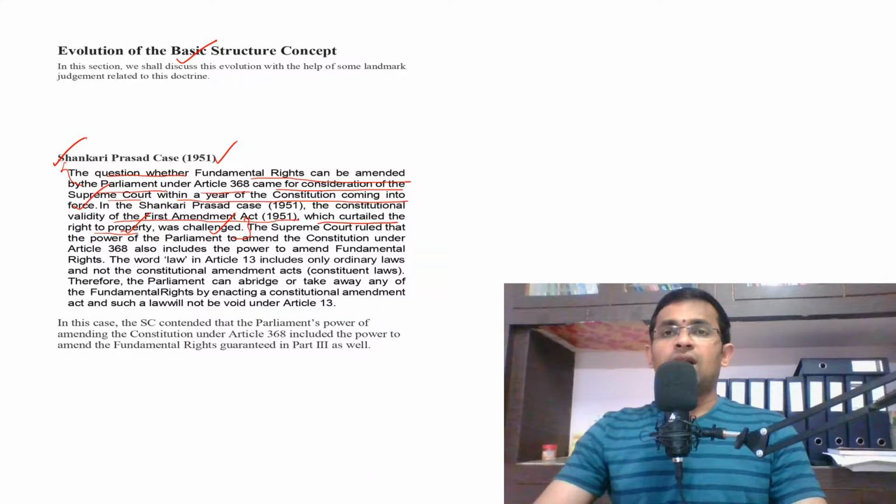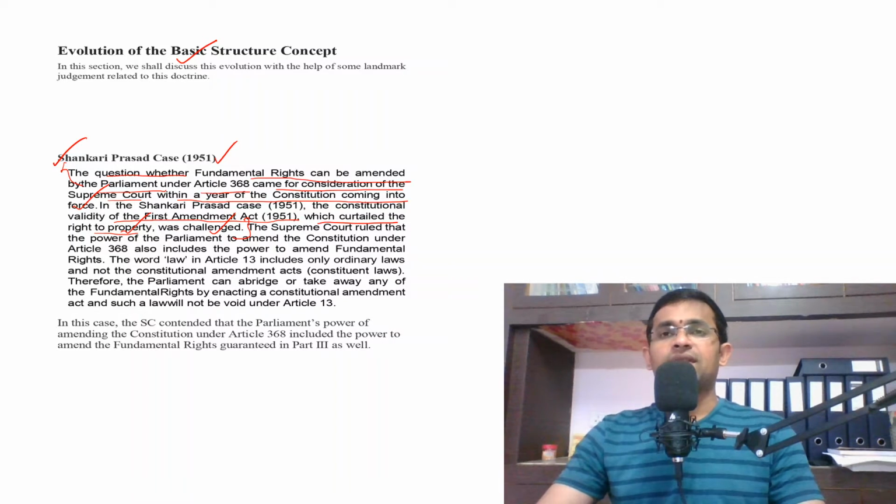So there was a hurdle to implement land reforms. What is that? Right to property was a fundamental right under Article 31. Okay, so by using that fundamental right, as fundamental rights are justiciable, most of the jamindars or most of the landlords went to court to protect their lands from the government, so this led to the conflict between judiciary and parliament.